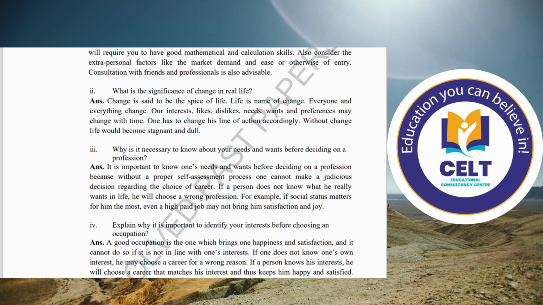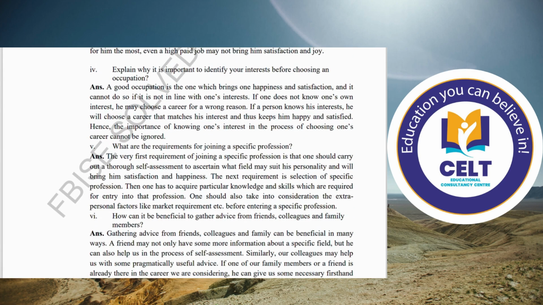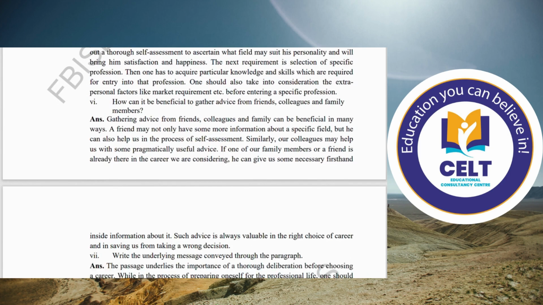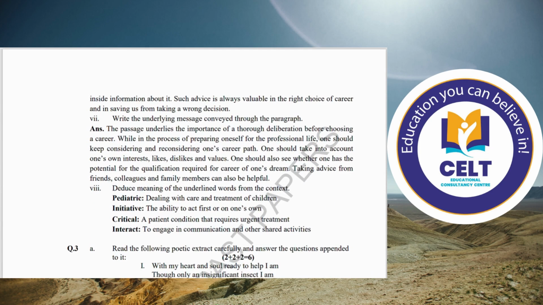Number 3: what is necessary to know about your needs and wants before deciding on a profession? And number 4: explain why it is important to identify your interests before choosing an occupation. When you look at question number 3 and question number 4, these are basically suggestions from your side, your own opinions about this paragraph and the ideas given in the passage. Number 5: what are the requirements for joining a specific profession? Number 6: how can it be beneficial to gather advice from friends, colleagues, and family members? You also have to put your own idea here. Number 7: write the underlying message conveyed through the paragraph.